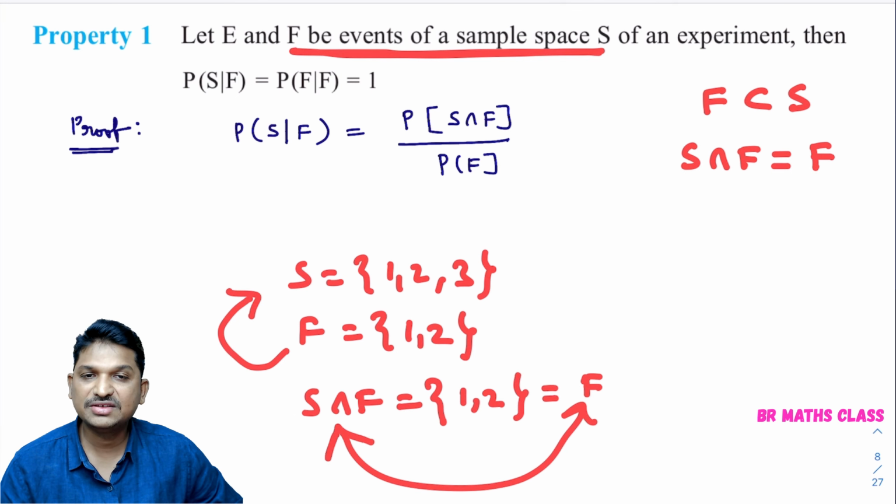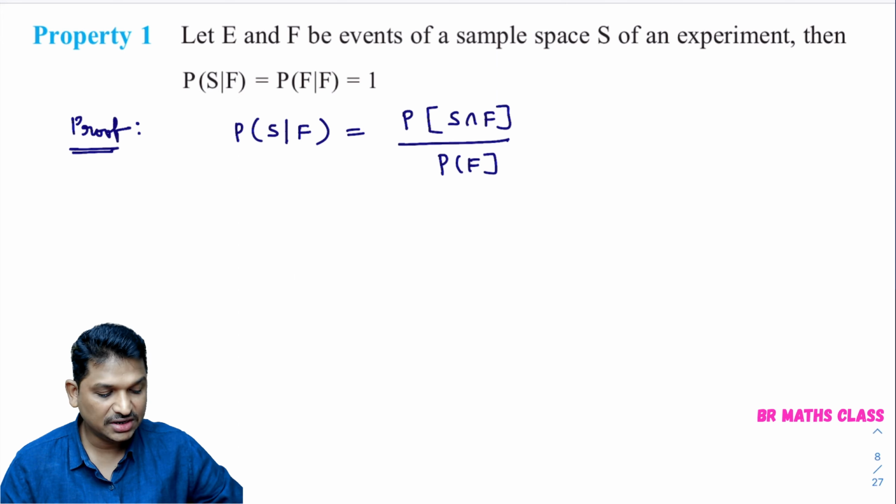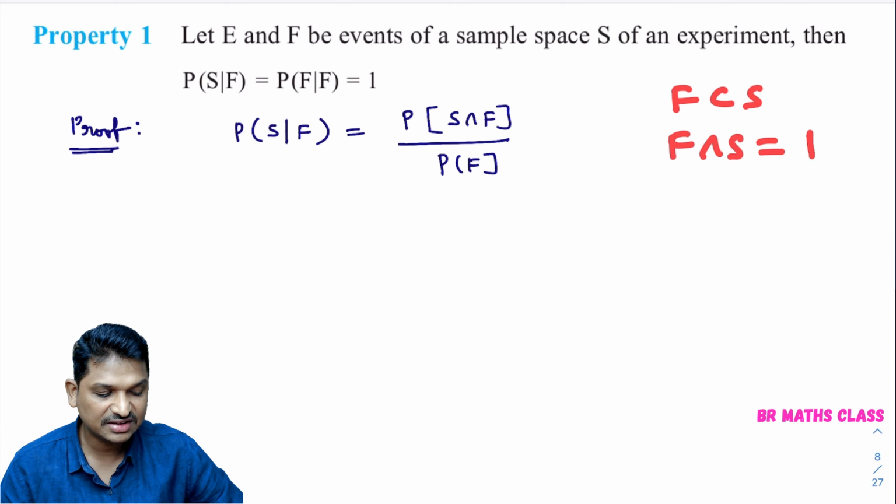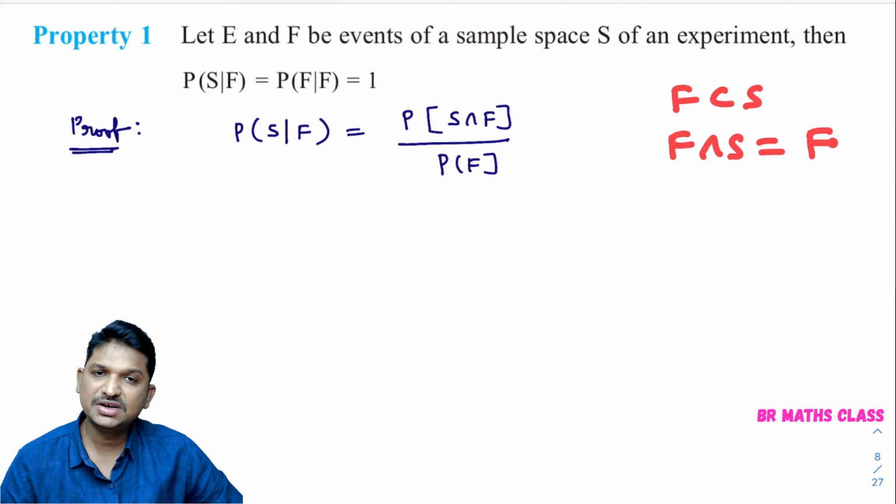I hope you are understanding. What is the point here? F is a subset of S. When F is a subset of S, F intersection S is F only, because F is the smaller set. This we learned from the sets chapter.